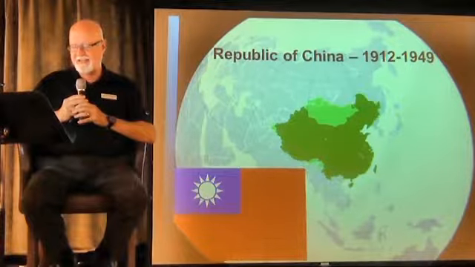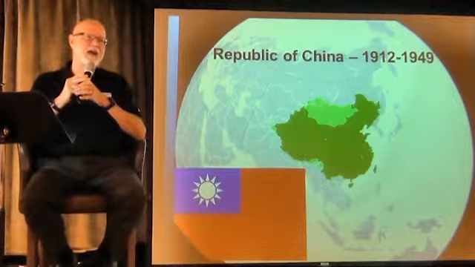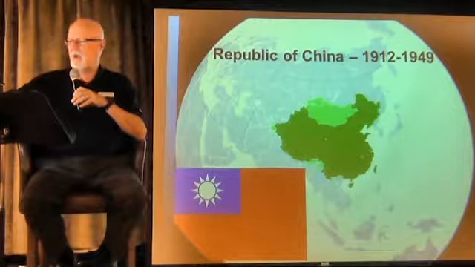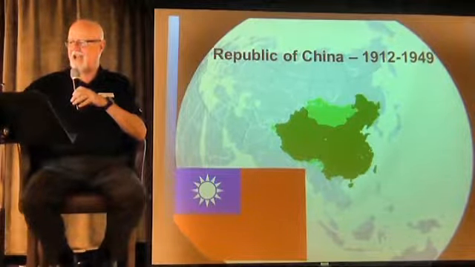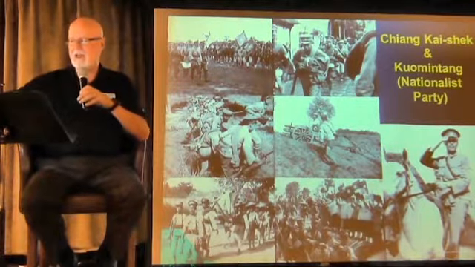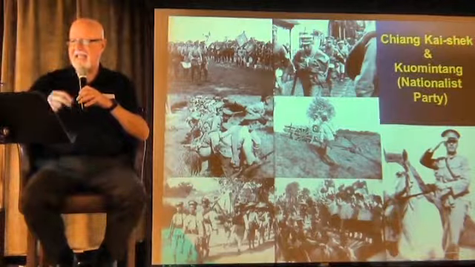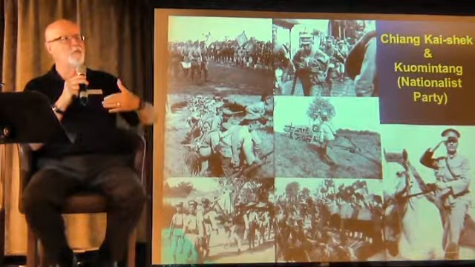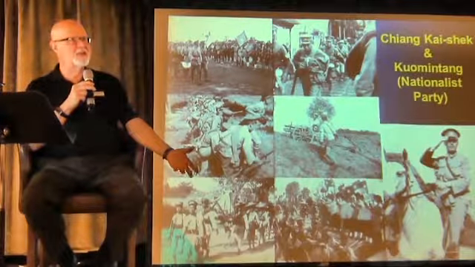In March of 1925, Sun Yat-sen, however, died. And one of the other young leaders in the party was a man named Chiang Kai-shek. Chiang Kai-shek was a military man, a general, and in 1925, after the death of Sun Yat-sen, he moved into the role of leading the Nationalist Party.